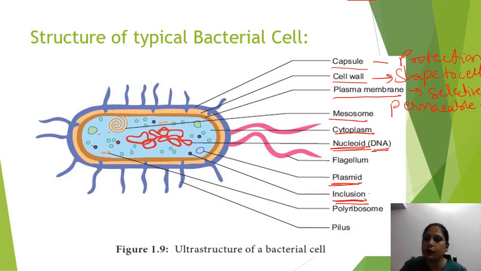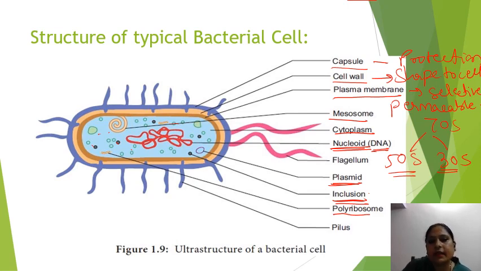Ribosomes are present in both prokaryotic and eukaryotic cells. It is the only organelle present in both, and it is not membrane bound. In bacteria, there are 50S and 30S ribosomal subunits. 30S is the smaller subunit, 50S is the larger subunit. Together they form the 70S ribosome in bacteria.